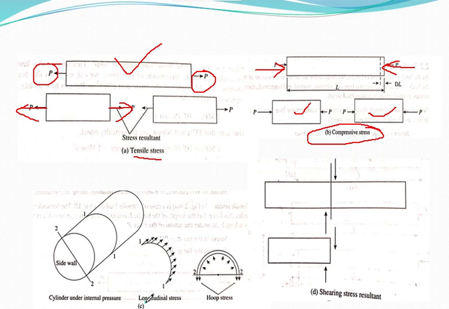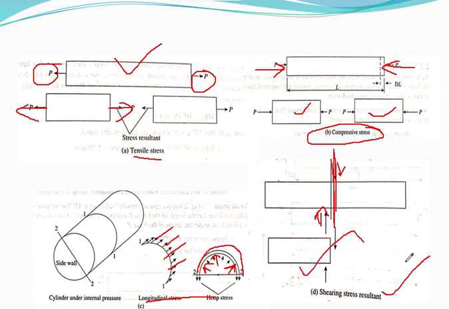Next, we are talking about the longitudinal stress. You can see it has been done here. It has been pulled here. The stress is given here, as you can see. And hoop stress, you can see this is a cylindrical portion, and internal stress is acting here, this is the hoop stress. Okay. And shearing stress, you can see this is the object and there is a load applied in opposite directions, and you can see the shearing is occurring in between. And this is one of the planes that has been shown here with the help of the shearing stress resultant.